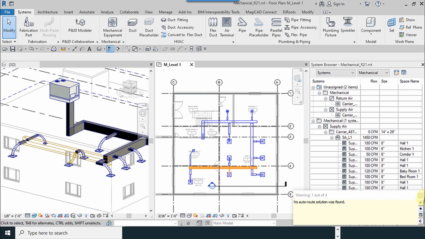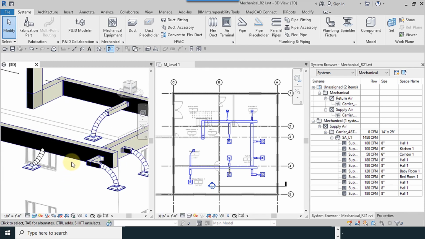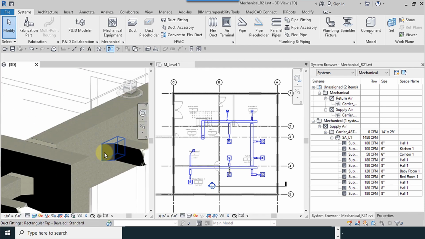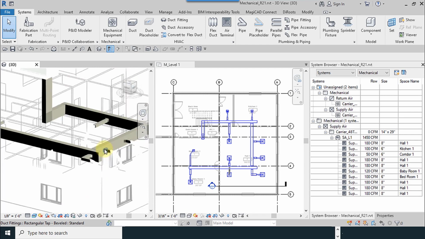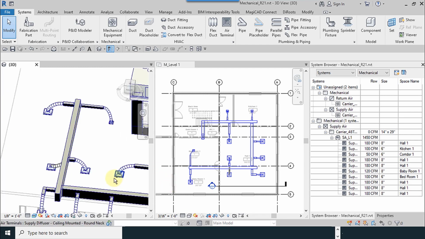Some errors happened. We had to change the amounts manually. We didn't make a correct size for the ducts. Some of them use tab connections.